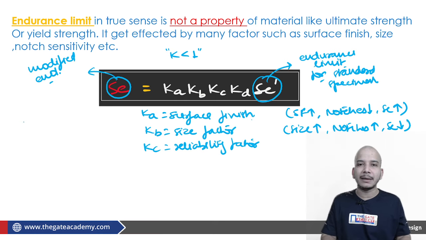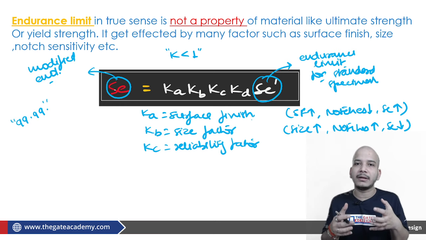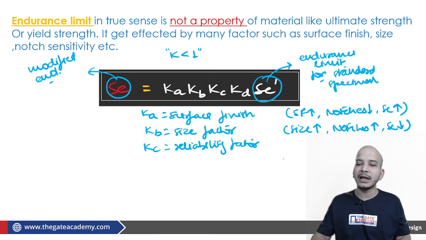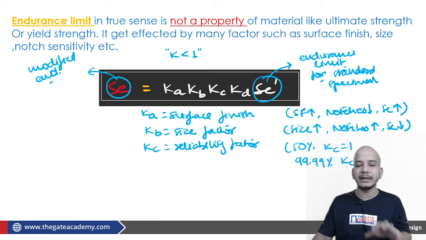So if you want great reliability, say 99.99% reliability, then that will happen only when this SE decreases. You are working under some safe value, then only it is possible. So keep in mind that for 50% reliability the value of Kc is equal to 1, and for 99.99% reliability the value of Kc will decrease.